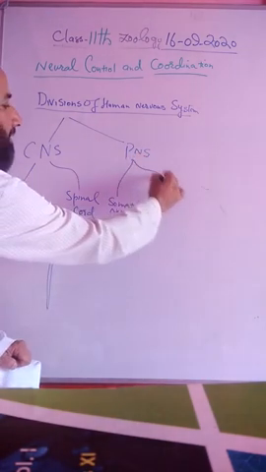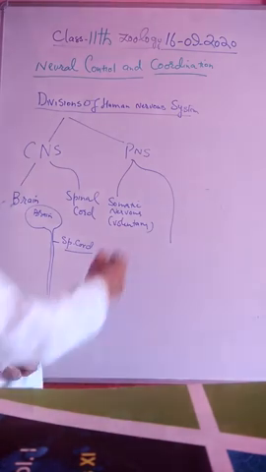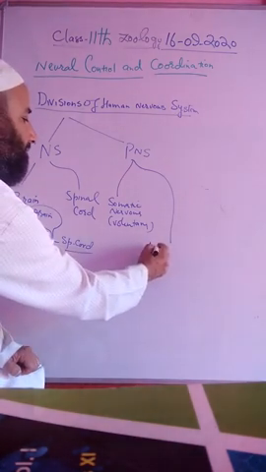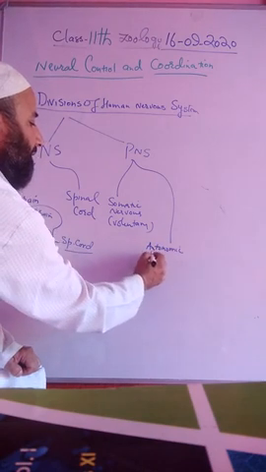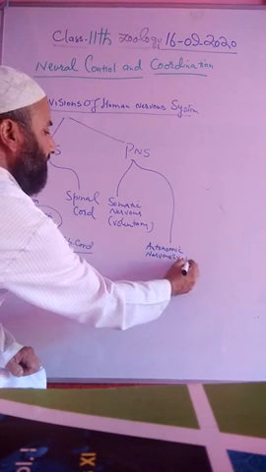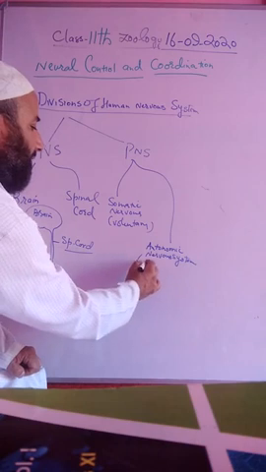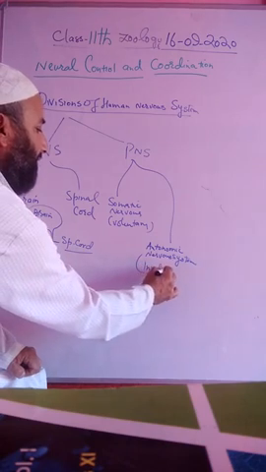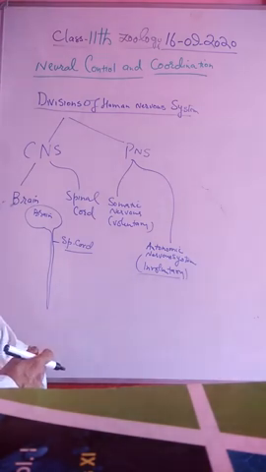And the peripheral nervous system contains second component, autonomic nervous system. This autonomic nervous system, it is responsible for involuntary activities.